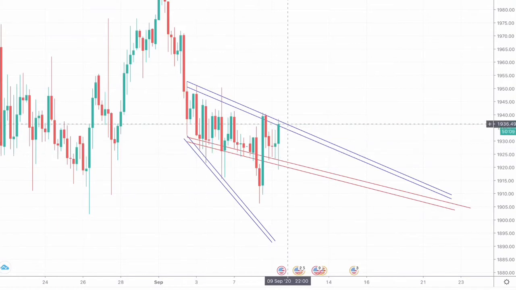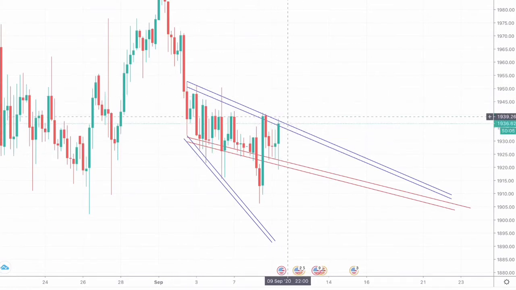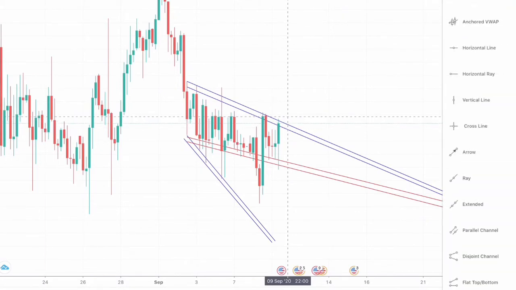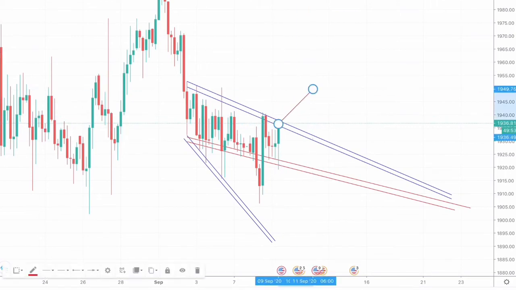If we see a higher high move breaking this particular resistance zone, and the market closes above some around 1940 to 1945, that would indicate a higher high move in the market for the gold.